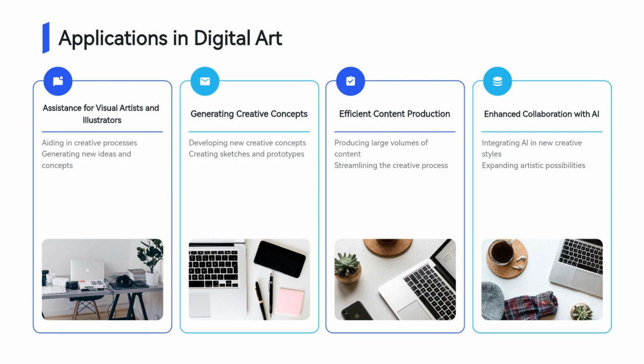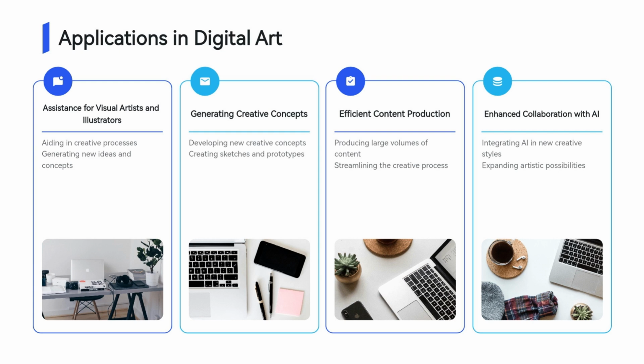One of its key applications is in generating creative concepts and sketches. Artists can input a simple text prompt or provide a few guidelines, and Stable Diffusion 3 will quickly generate a variety of concepts for further refinement. This speeds up the ideation phase and allows for rapid exploration of new ideas.